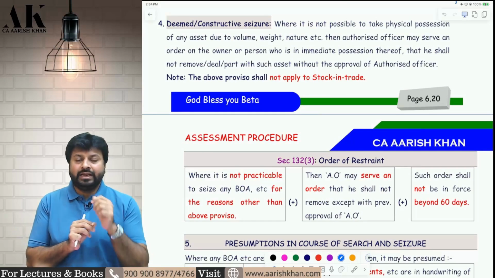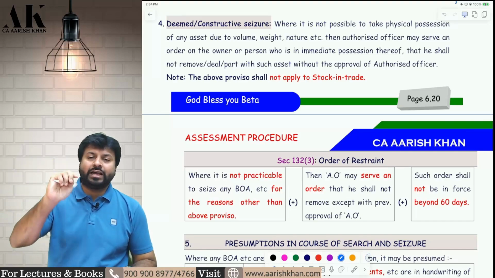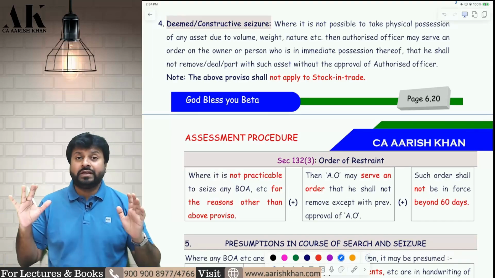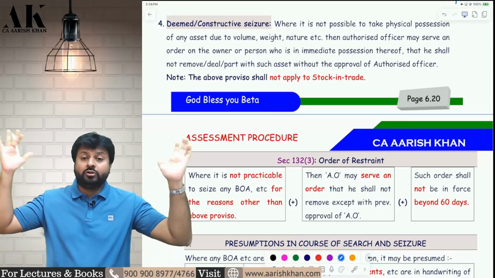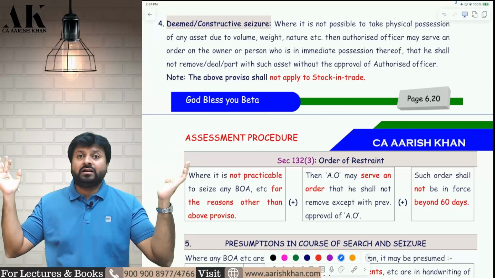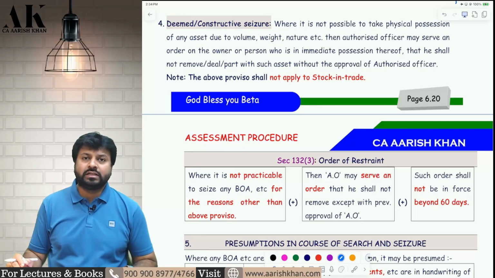Now, what do I mean by deemed or constructive seizure? Deemed seizure means where the officer is not able to do actual seizure. Why? Because of some reason. Because the goods which he wants to seize are very voluminous, very heavy, the nature is dangerous, there is a chemical composition in that. It's chemically dangerous. Therefore, I am not able to seize the things.